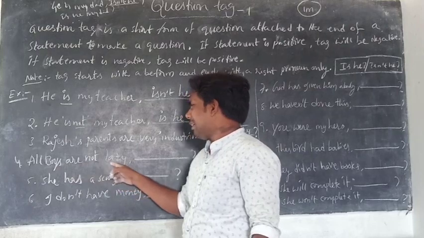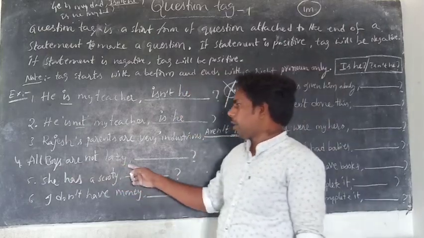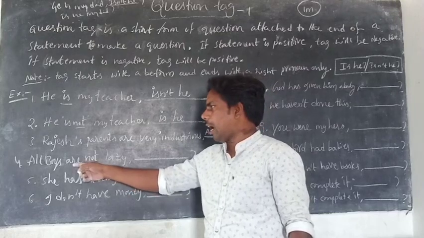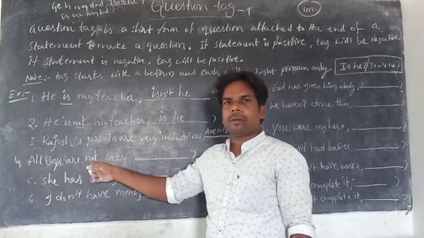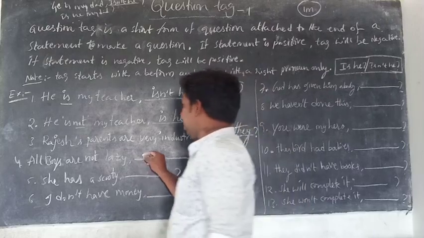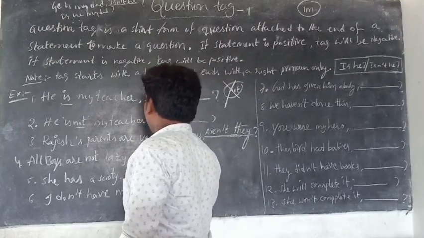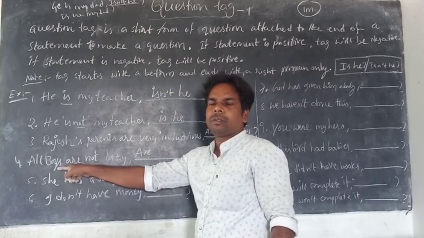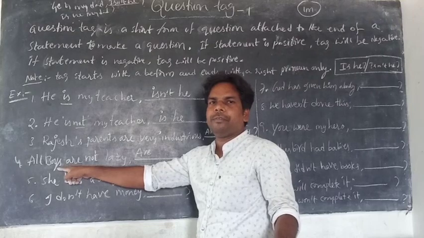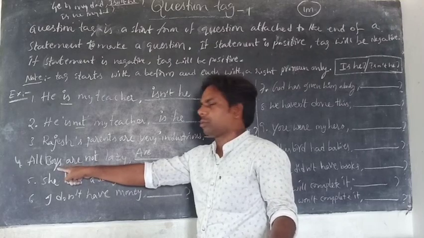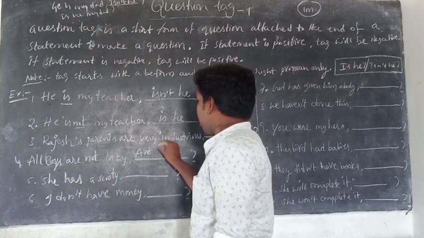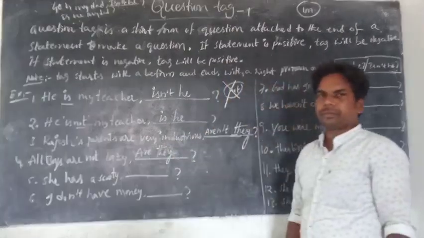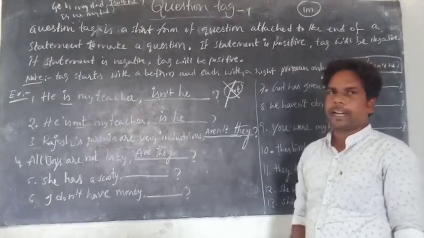All boys are not lazy. Look at the statement. The statement is negative and the be form is are. When the statement is negative, the tag will be positive. So, are. Don't write all boys. Which person is it? There is no I, we, you, so it is third person plural. What is the pronoun for third person plural? They. Are they? Because the statement is negative.